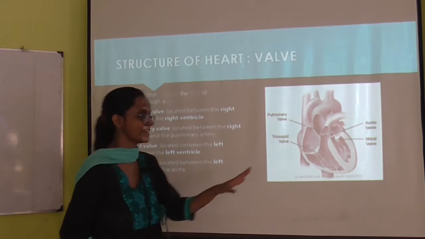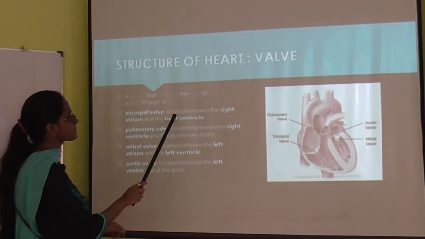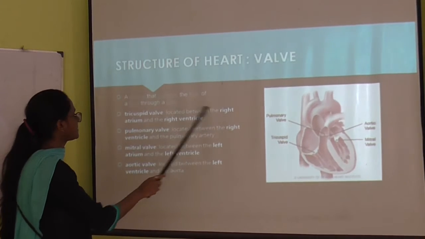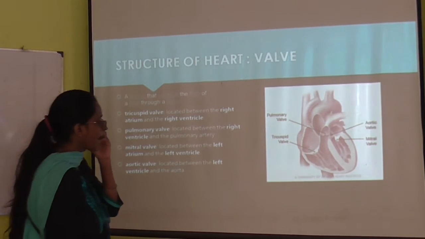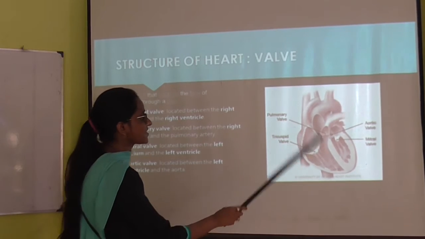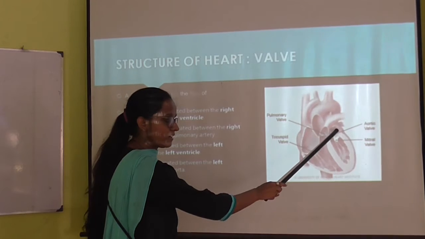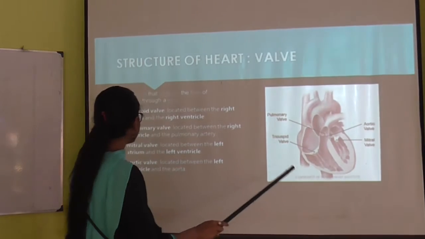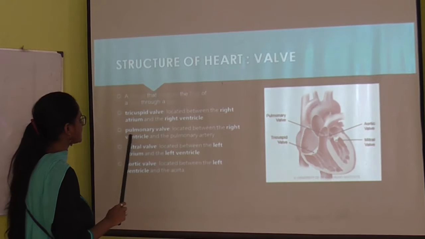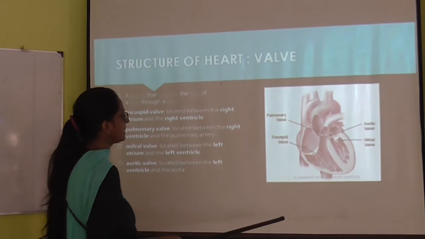The valves are present. Okay, number one is tricuspid valve. Tricuspid valve is located between the right atrium and right ventricle. Okay, right atrium and right ventricle means which one is right atrium? This one. Okay, so tricuspid valve is present over here. The pulmonary valve is between the right ventricle and the pulmonary artery.